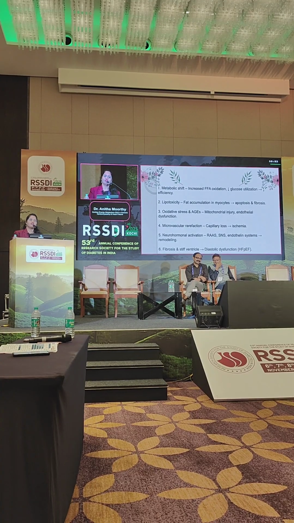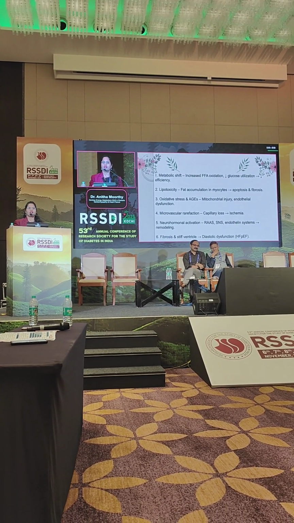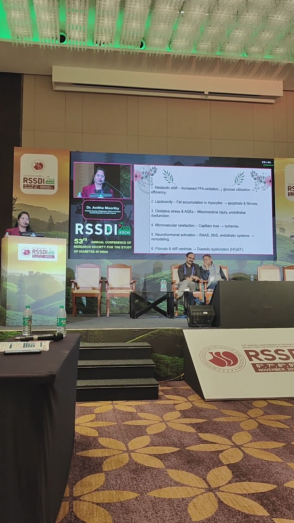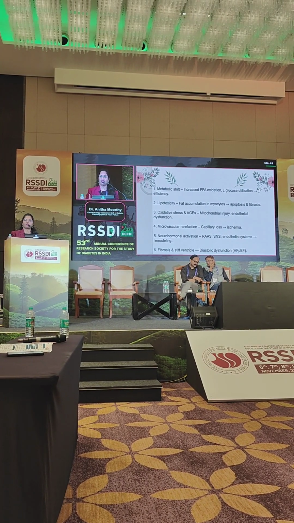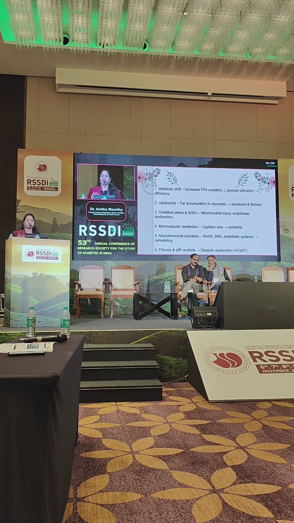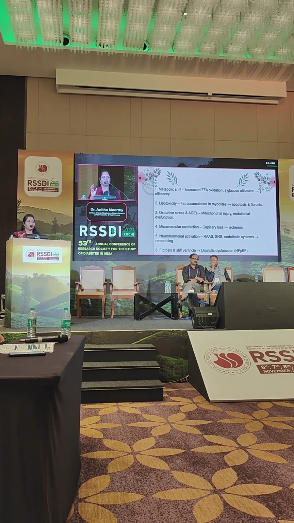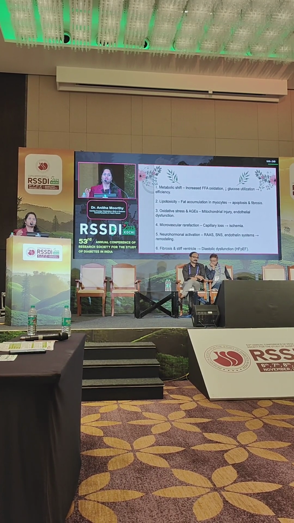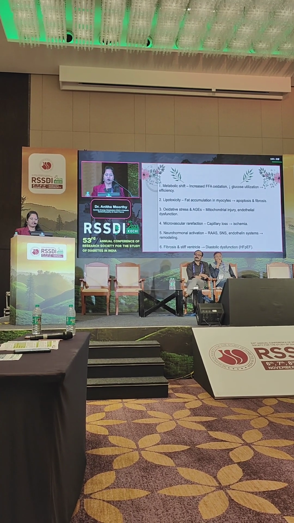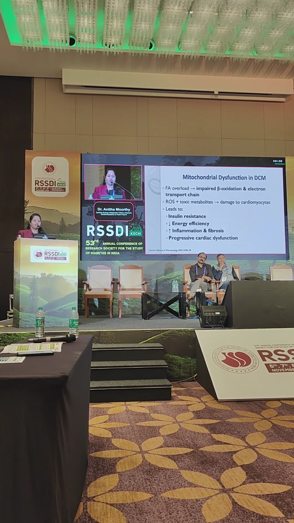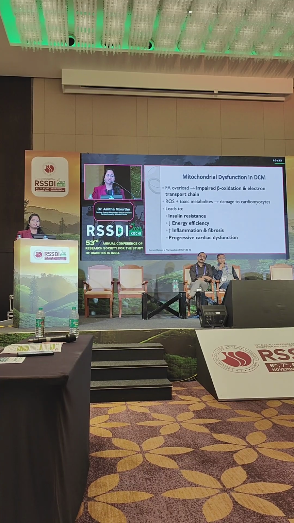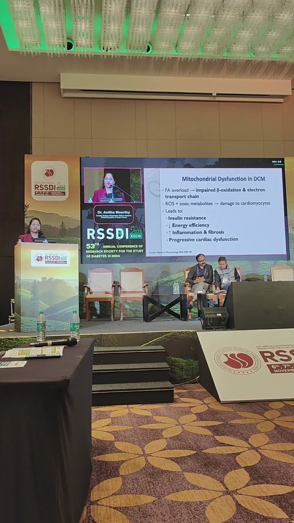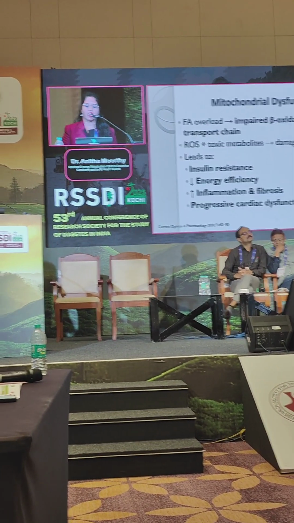diastolic dysfunction. Most of the time in our clinical practice, we send the diabetic patient for a screening echocardiogram, and it gives a report of diastolic dysfunction. The patient will think, doctor, is there any problem with my heart muscles or heart cells? We say diastolic dysfunction. We always concentrate on systolic dysfunction. The systolic function may be normal while the diastolic function is slowly worsening the heart. We need to give importance to diastolic dysfunction. Mitochondrial dysfunction in the cardiomyopathy results in insulin resistance and decreased energy efficiency, inflammation and fibrosis of the cardiac myocytes, and progressive cardiac dysfunction.